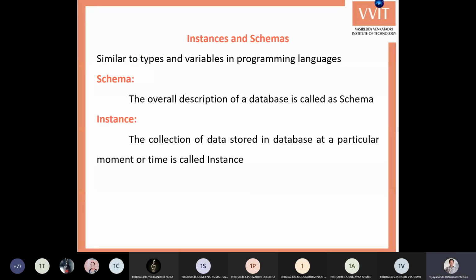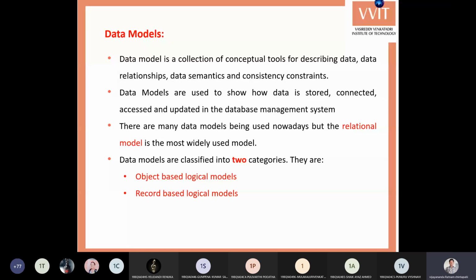So next, till now we have seen the views of data and the different levels used in databases to store the data. Now we'll see how to store this data in a database. We may not directly store the data in a database. To store the data in a database, we need to do some exercise.